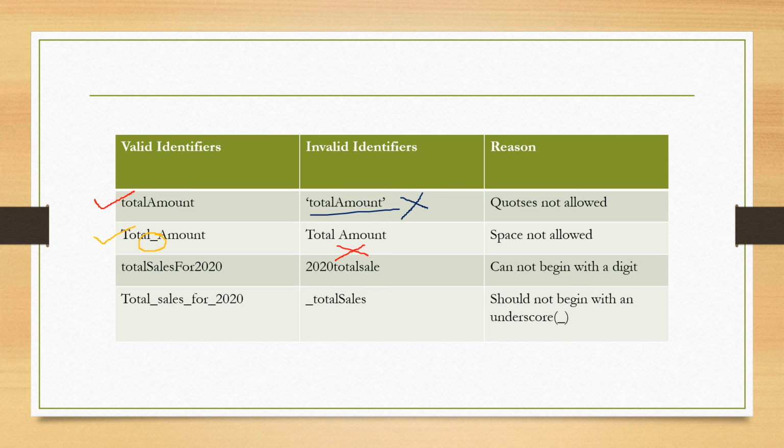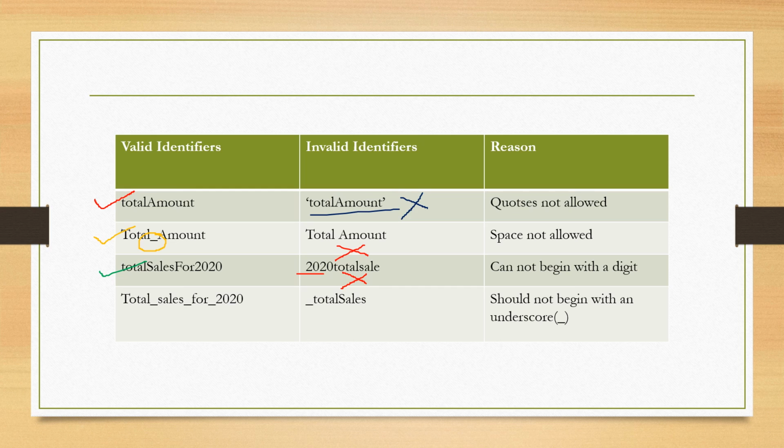Next is totalSalesFor2020. It is a combination of small case, uppercase and digits. It is allowed. Whereas here, 2020totalSale, we cannot begin with digits. So this is an invalid identifier. Next one, total sales for 2020 again, but here underscore is used.